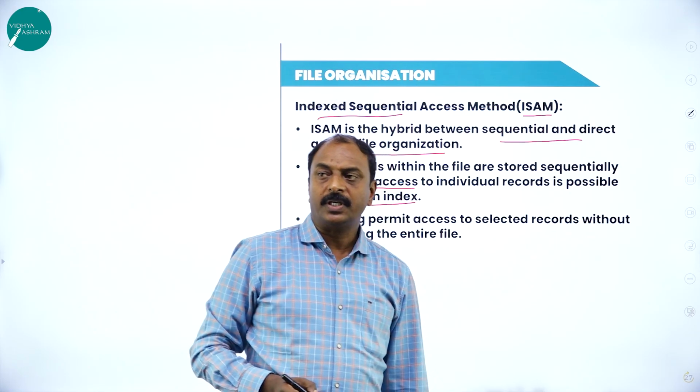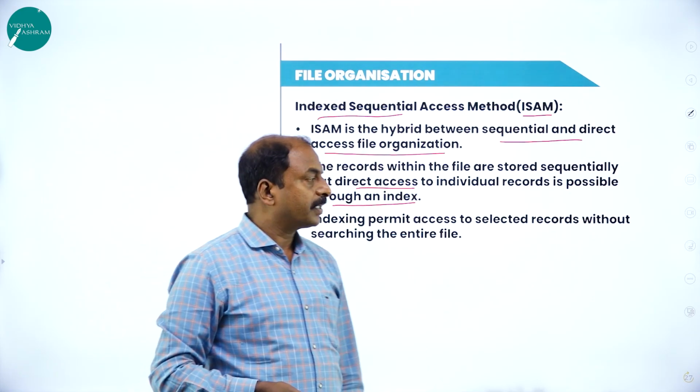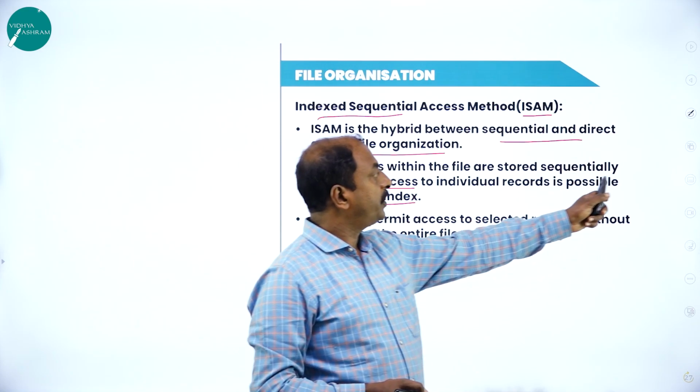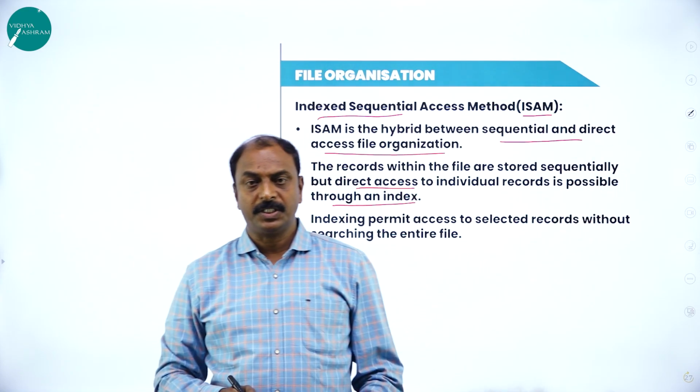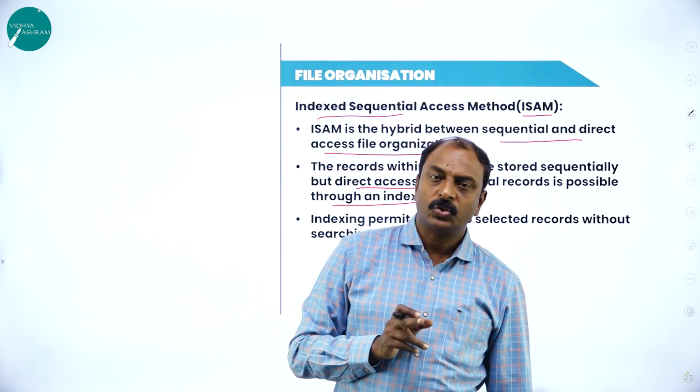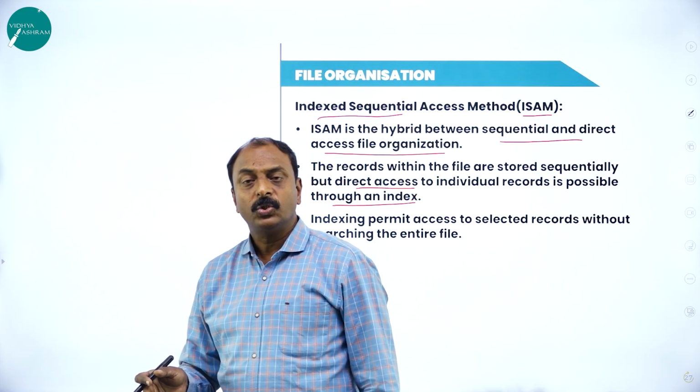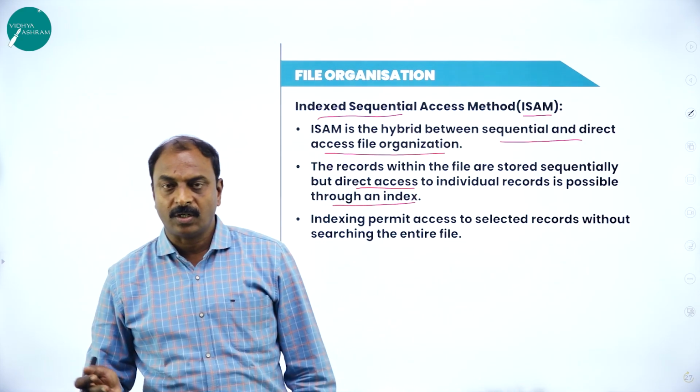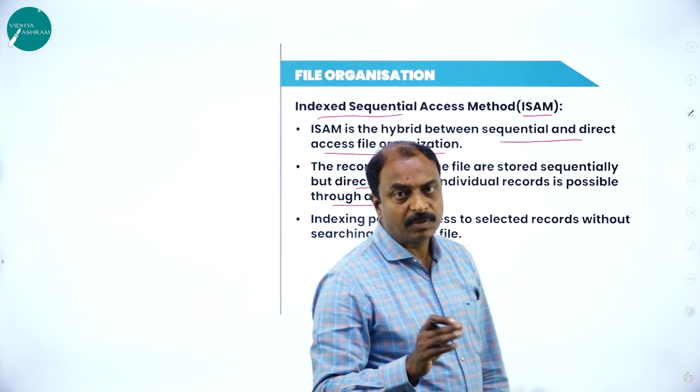In sequential file organization, the records are stored one after another, so if you want to access the next record, the previous record has to be processed.